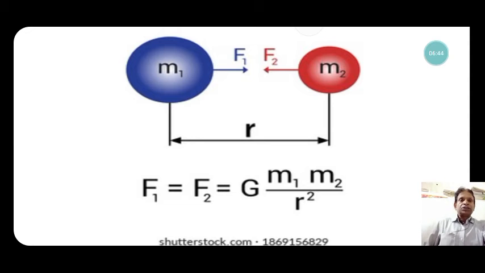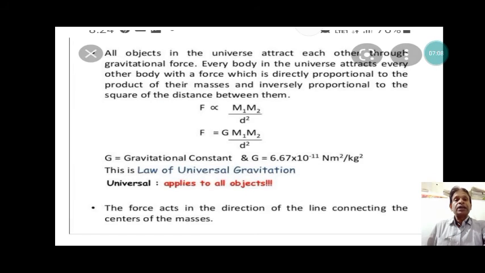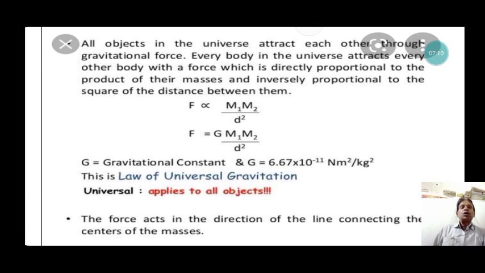Here, any two objects in the universe, m1 and m2, attract each other by forces F1 and F2. F1 is the force exerted by m1 on m2, and F2 is the force exerted by the object m2 on the object m1, and the force is calculated as F = G m1 m2 / r². The statement of the law is given like that: all the objects in the universe attract each other through gravitational force.